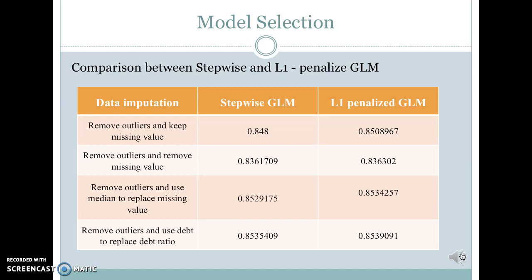And if we use debt to replace the debt ratio, we can even have the best AUC value for the L1 penalized GLM model, which is 0.8539091.